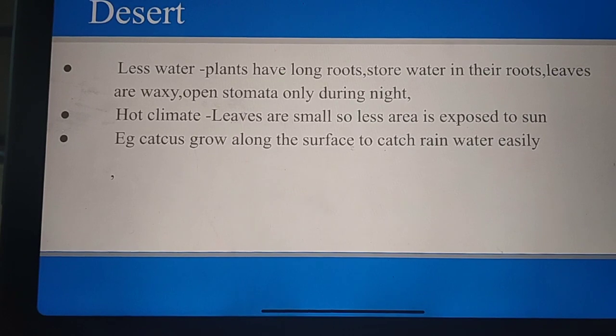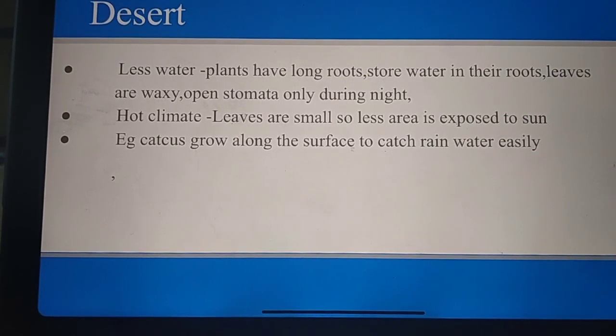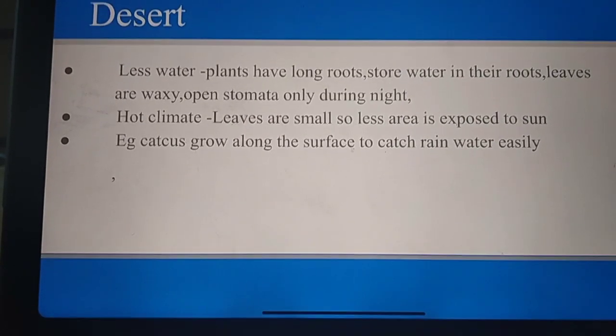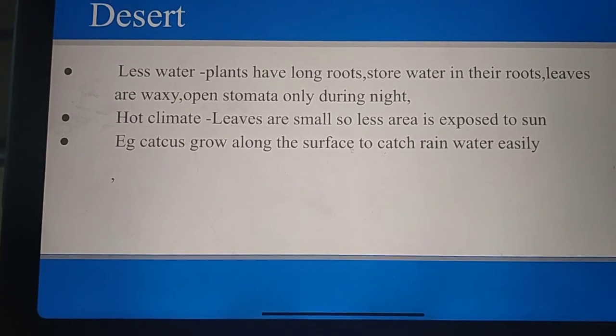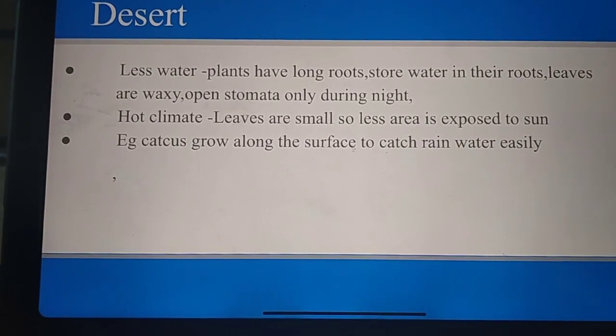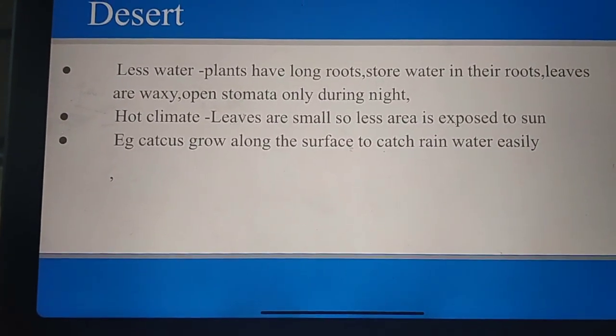There is hot climate, so the leaves are small. Since the leaves are small, only a lesser area is exposed to the sun. So evaporation is minimal and water loss is minimal.